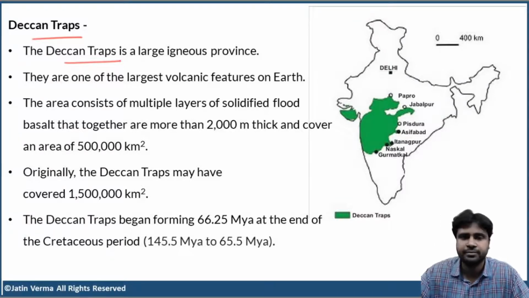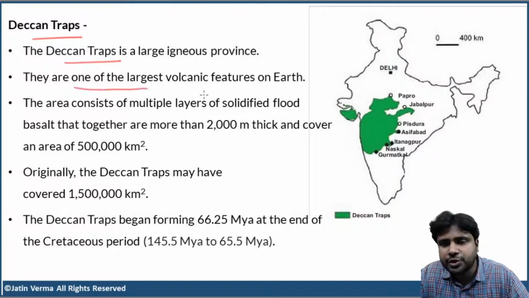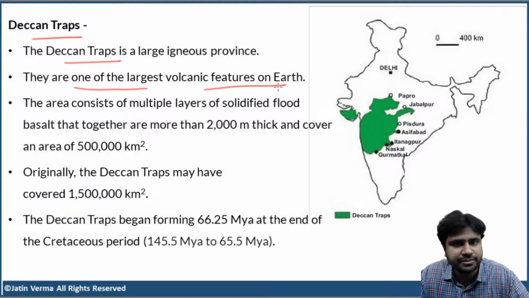It is one of the largest volcanic features on Earth. This entire area is covered by a solid layer of basalts, almost 2000 meters thick, and spread over 5 lakh square kilometers. Very, very large.